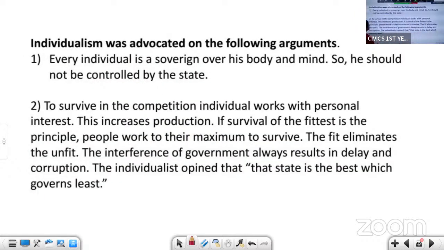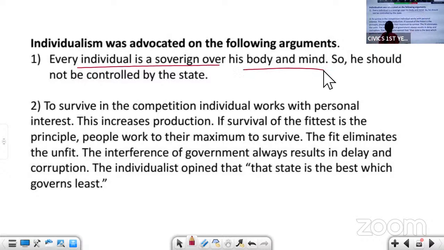Next, let us discuss the various arguments advocated by different philosophers. Individualism was advocated on the following arguments. Every individual is sovereign. Sovereign means supreme authority over his mind and body.